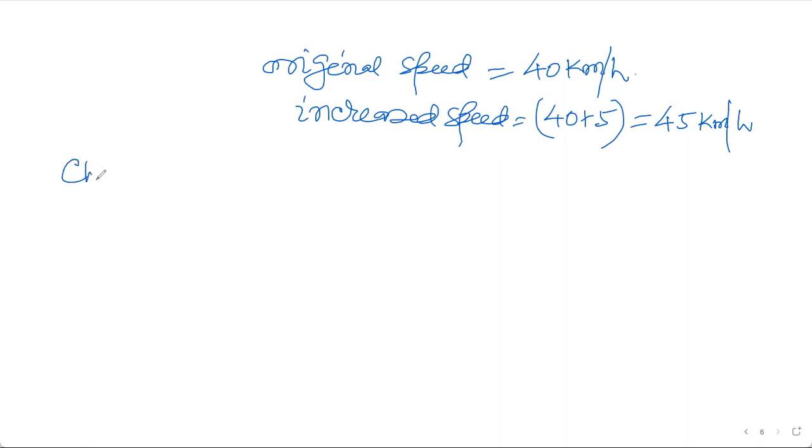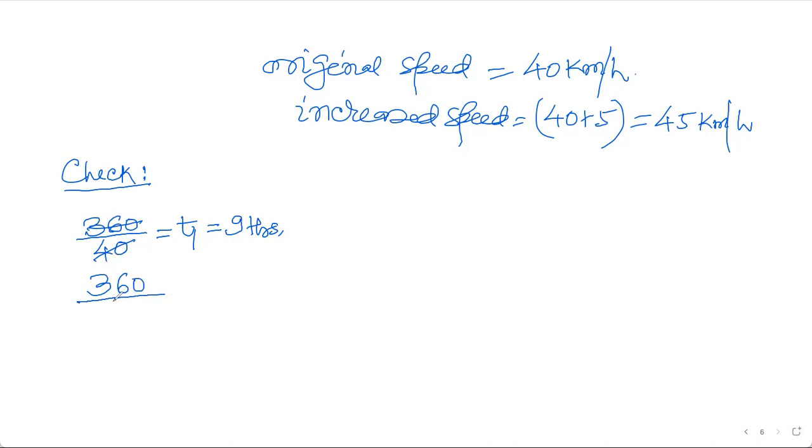Now a simple check for your satisfaction. The distance was 360 km and the original speed is 40. So what is the time? Time t1 is 9 hours. And in the other case, the distance is the same, but the speed has been increased from 40 to 45.